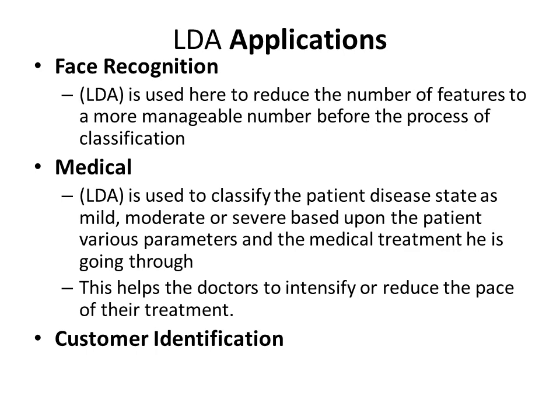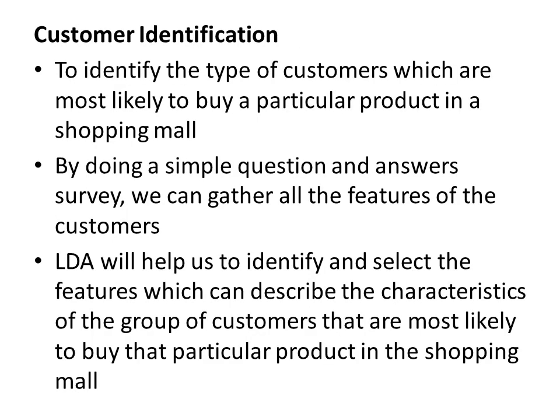The third application is customer identification, to identify the type of customers who are most likely to buy a particular product in a shopping mall. By doing a simple question and answer survey, we can gather all the features of the customers.